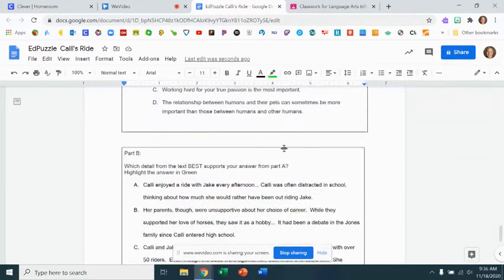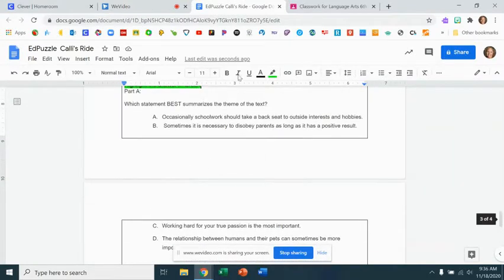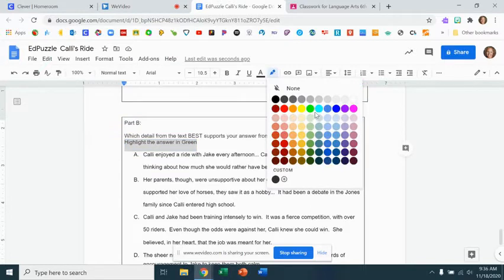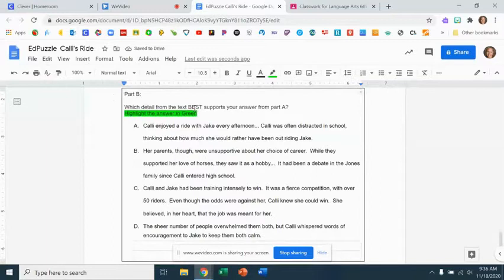Okay, so part B will need to match the answer for part A, because it's asking which detail below from the text best supports your answer from part A. Again, you are highlighting your answer in green. On your Google Doc, I should see this highlighted just like I just highlighted. Okay, so which detail best supports our answer?